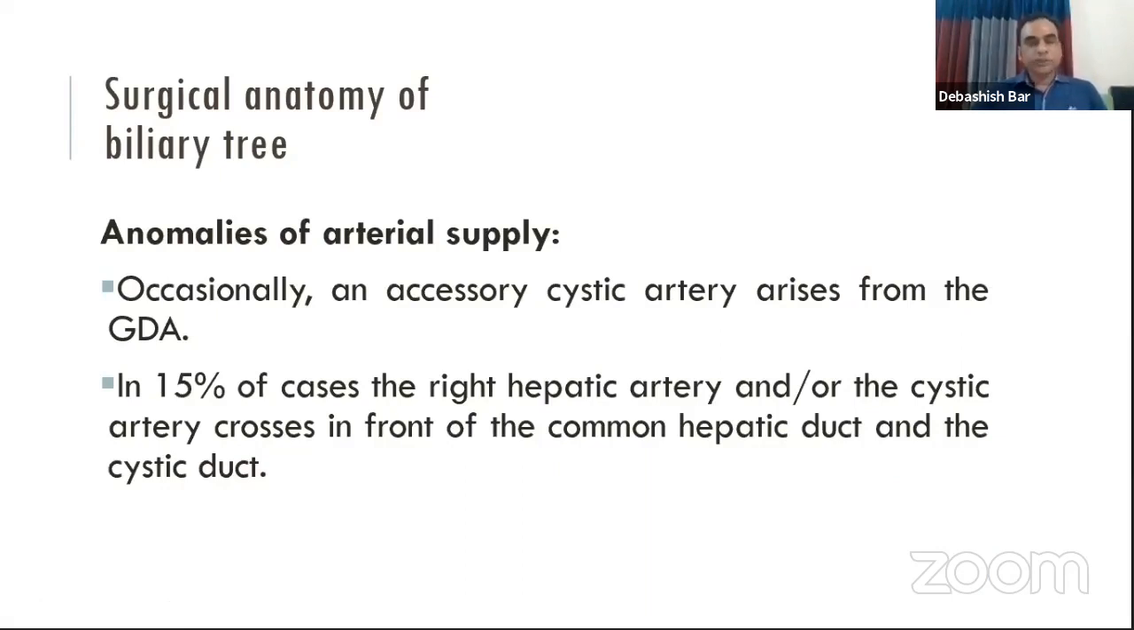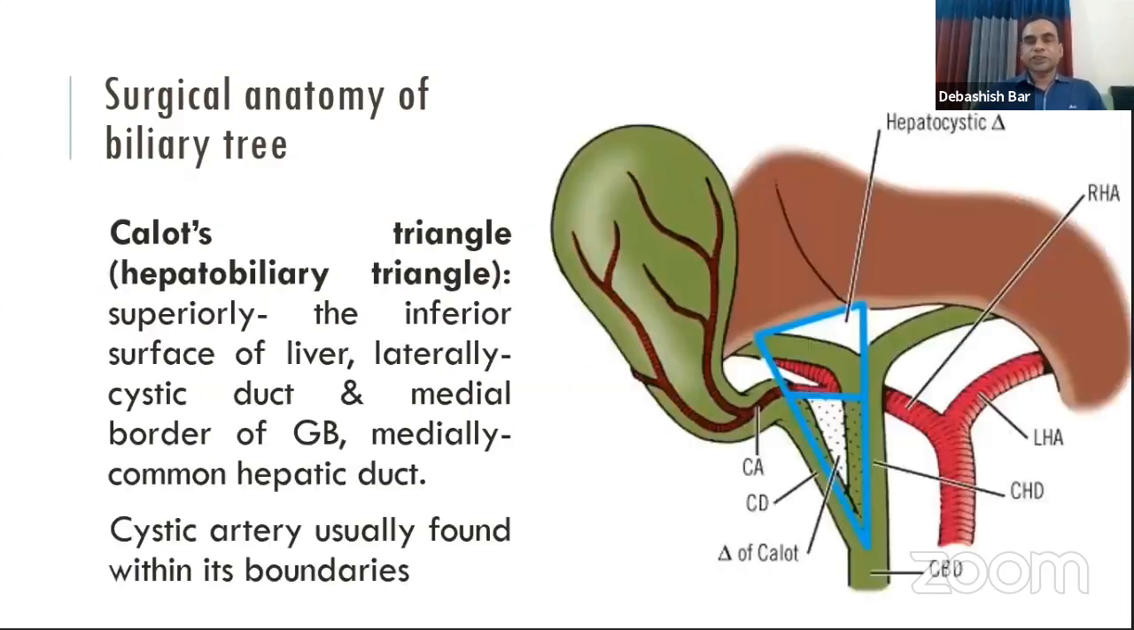We need to know the anatomical variations of the biliary tree and the arterial supply because these variations may be important during surgical procedures. Most of the time, the cystic artery arises from the right hepatic artery, but sometimes it may arise from the gastroduodenal artery. And in 15% of cases, the right hepatic artery or the cystic artery crosses in front of the common hepatic duct and in front of the cystic duct.